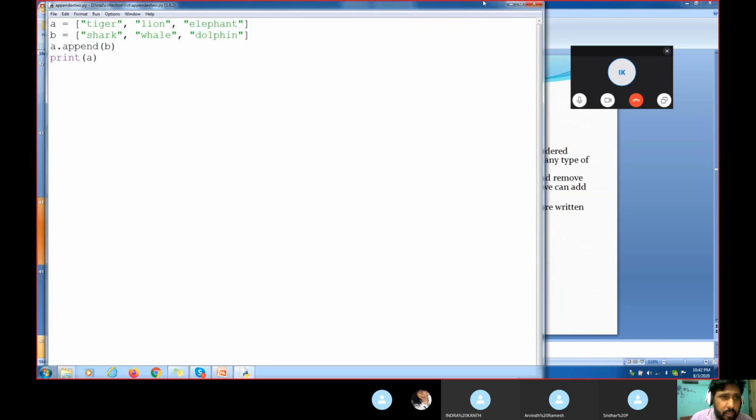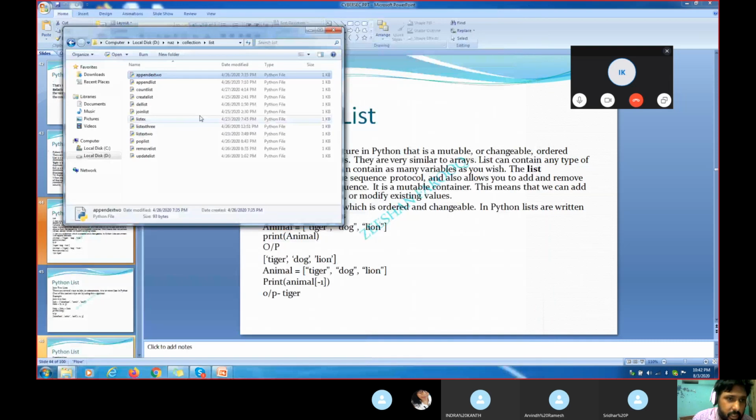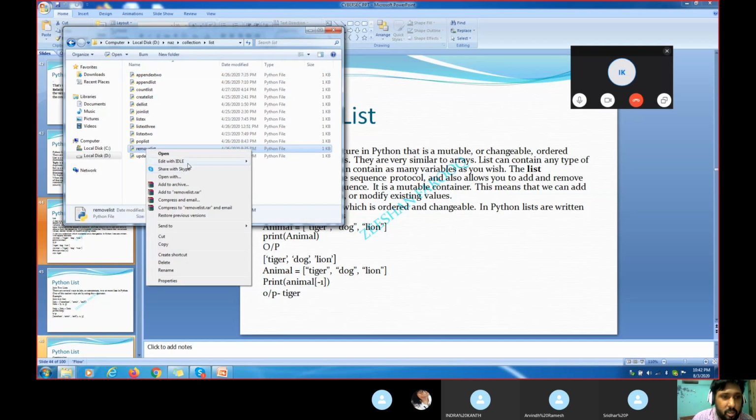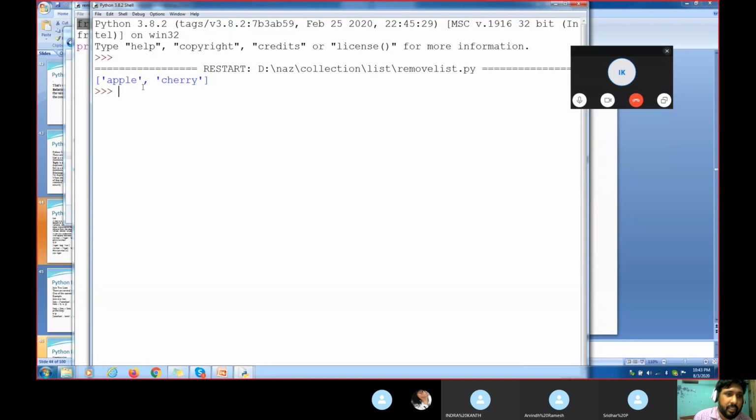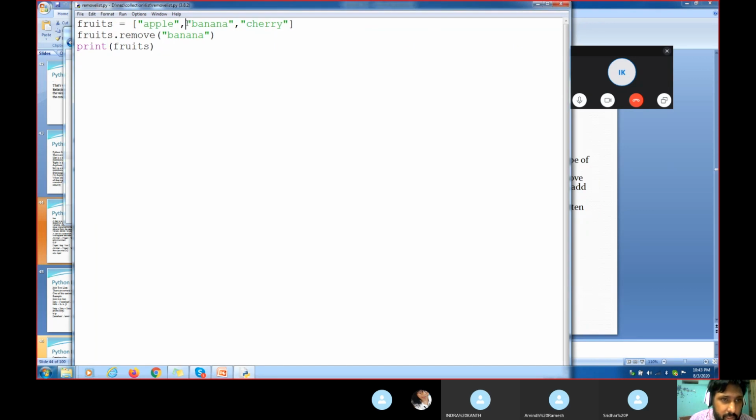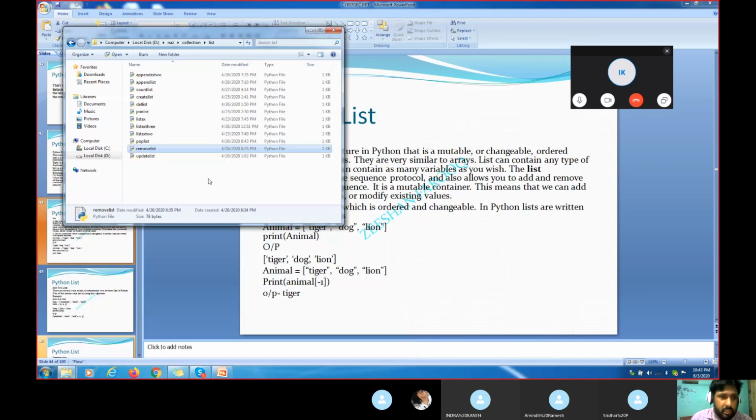Okay, so after this append, we will see how to remove from the list. We saw how we create the list, how we delete the list, how we join the list. Now we'll see how we remove from the list. Fruit, for example, has apple, banana, cherry. Fruit dot remove banana. For example, print fruit. When I execute this program, what happens inside? Banana is gone, right? Any questions till here? Banana was completely gone because we have used the remove method here.